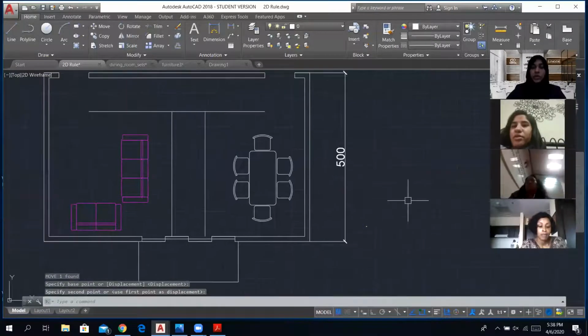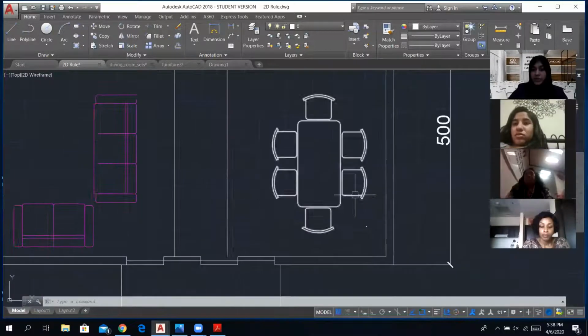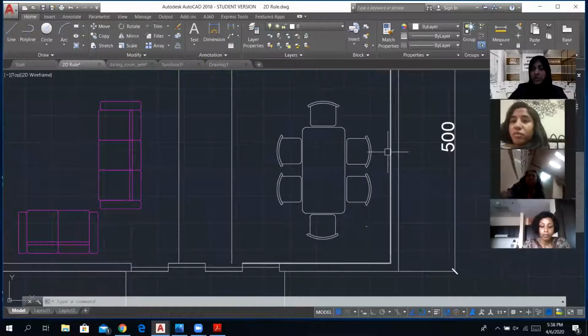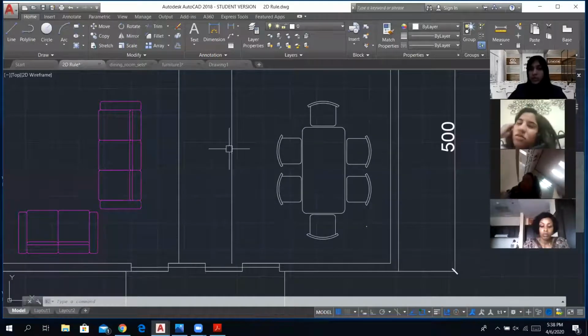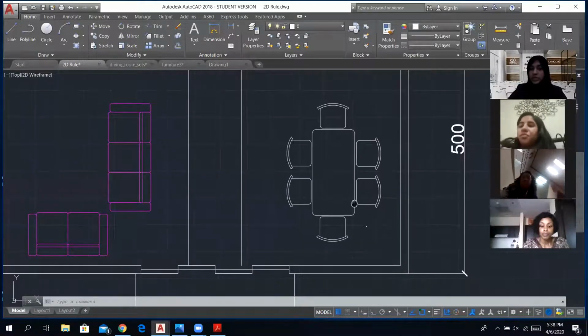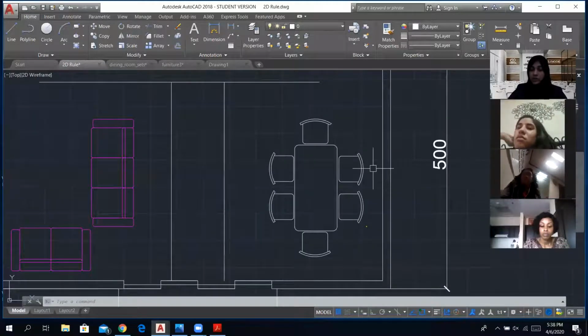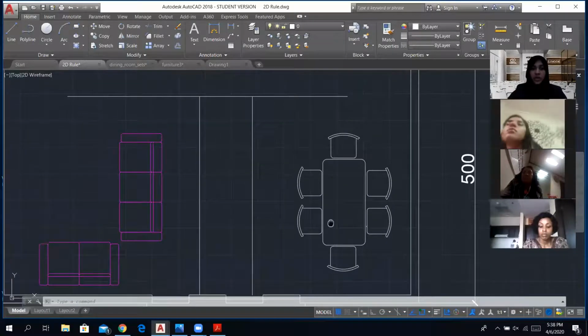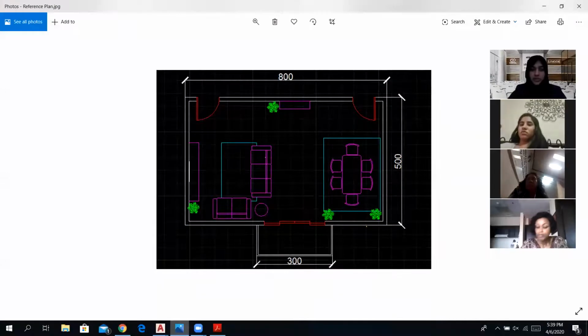and place it. So now, again, going back to space management, when you place these furnitures, you have to keep in mind the perfect distance from the wall so that when you drag the chair out, it doesn't hit. A person is able to come in comfortably. A person is able to walk around it comfortably. So you have to keep all this in mind and place it. So this is where software becomes efficient. You can check how much it is spaced from the wall and accordingly create the rest of the furnitures.